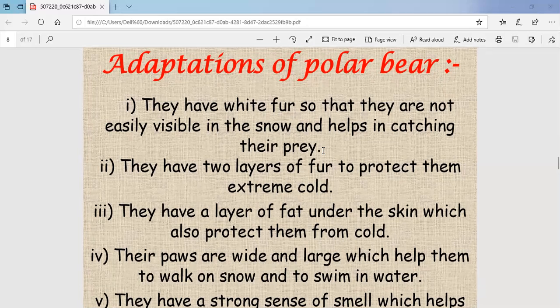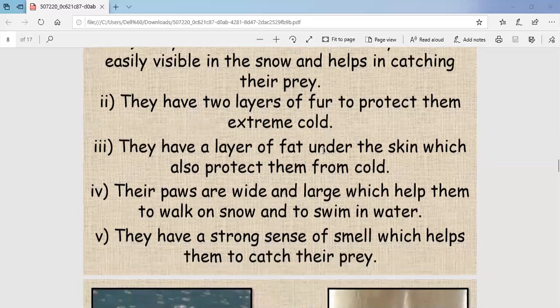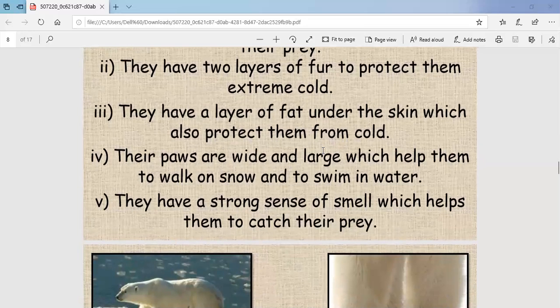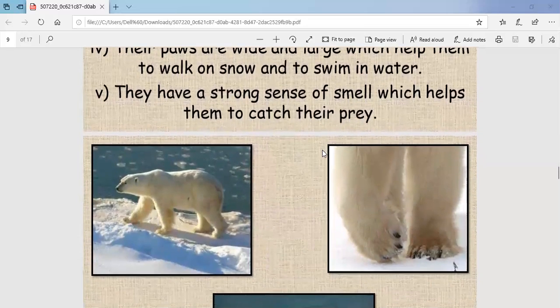Next is their paws are wide and large, which help them to walk on snow and to swim in water. One more is they have a strong sense of smell, which helps them to catch their prey.